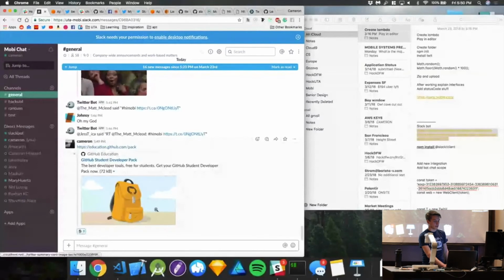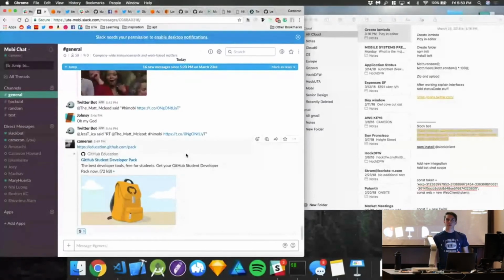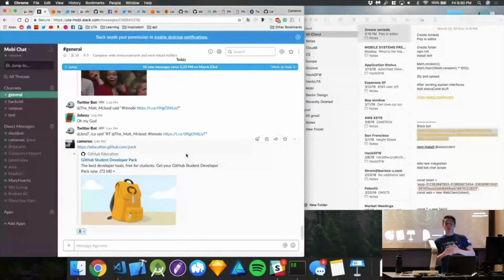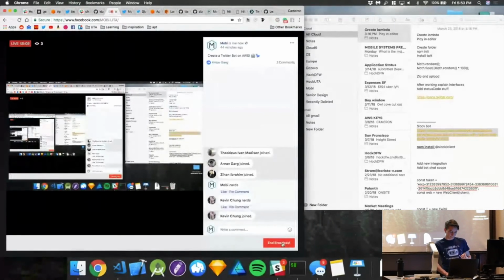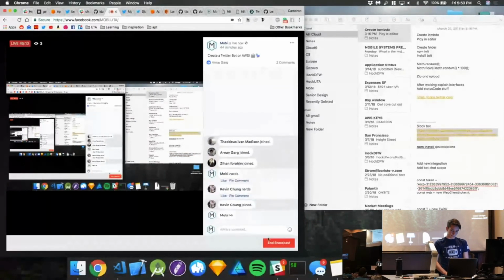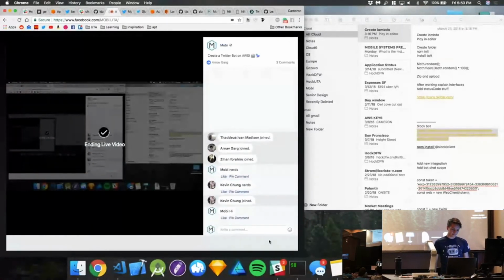So yes, dollar emoji. Other than that, about the whole Amazon thing, this whole Lambda thing, I know it went really, really fast. I'm going to go ahead and end the live stream here.